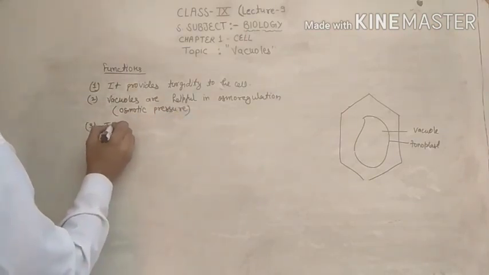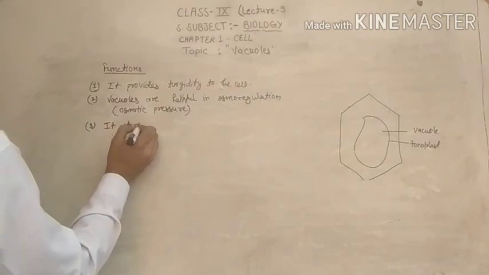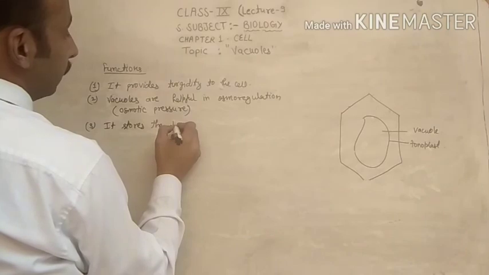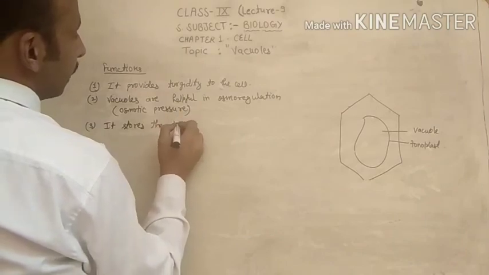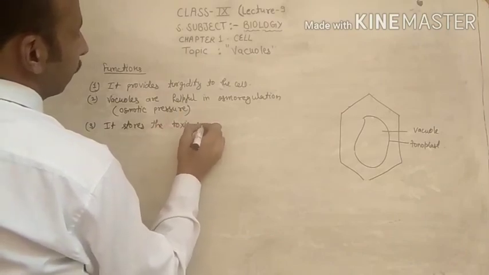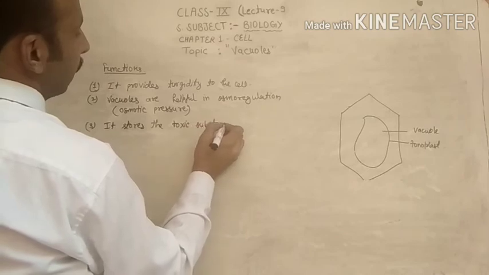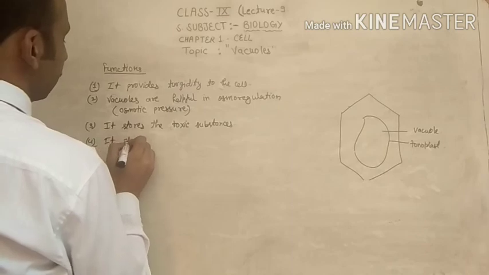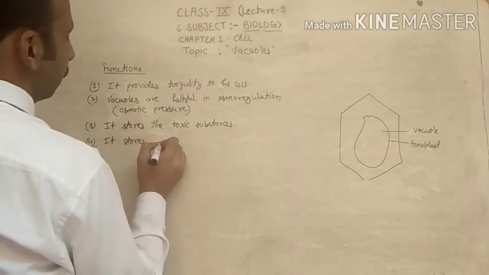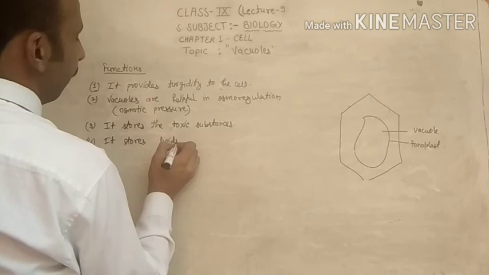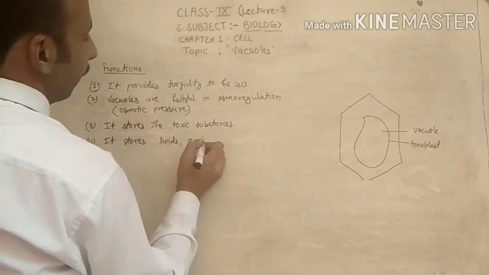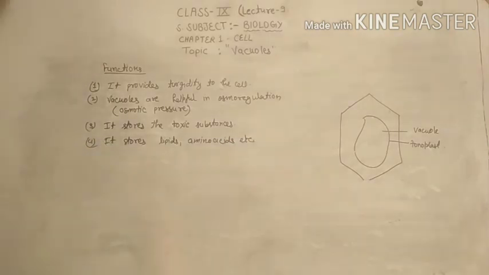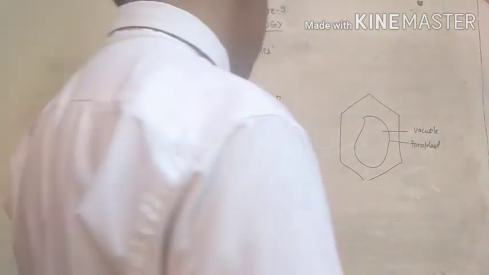Third, it stores the toxic substances. It stores lipids, amino acids, etc. So these are the main functions of the vacuole.